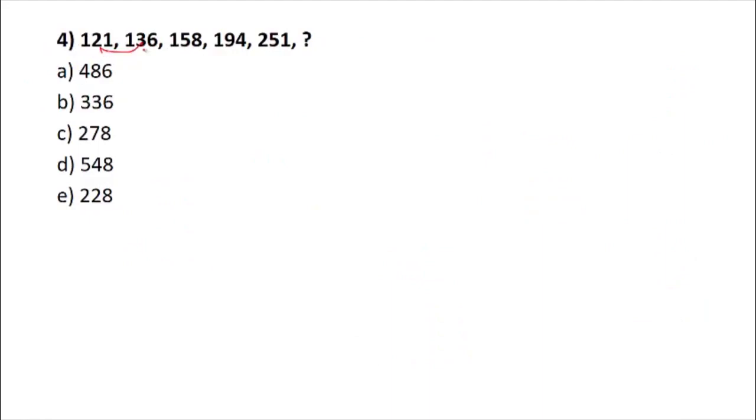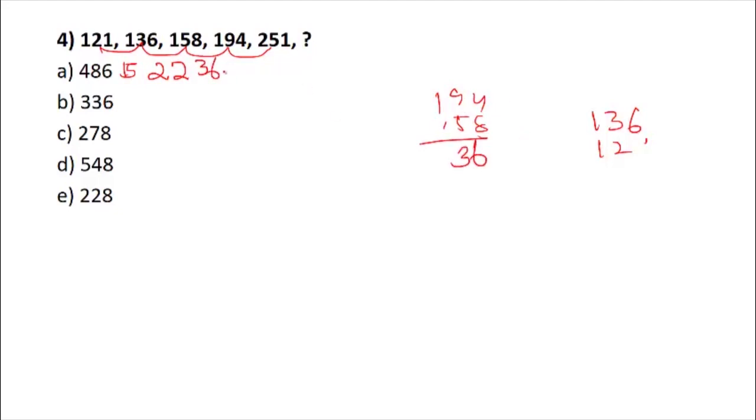If you see that the difference is not very much, so you could assume it would be something related to difference of the numbers. Okay, if you see, the difference between that is 15, again 25, then 2 here again. Then 194 minus 158 would be 14 minus 8 is 6, so there should be 36. Let us see again, the difference would be 57. Okay, now do we have any pattern?